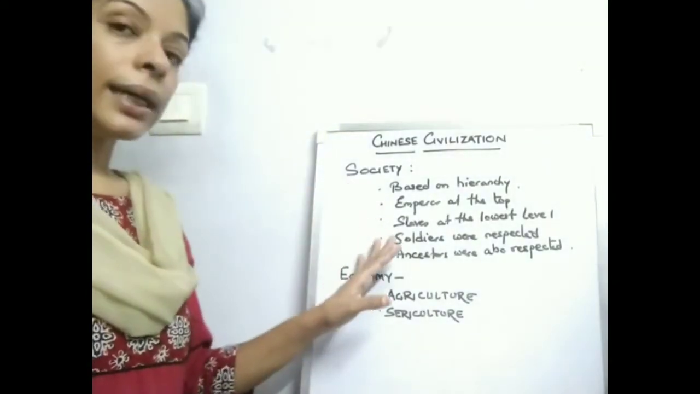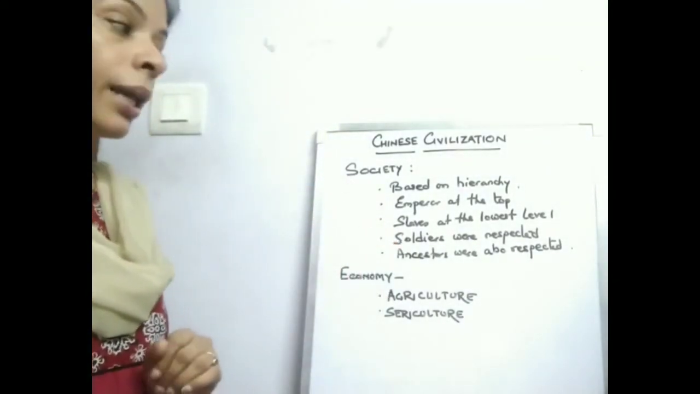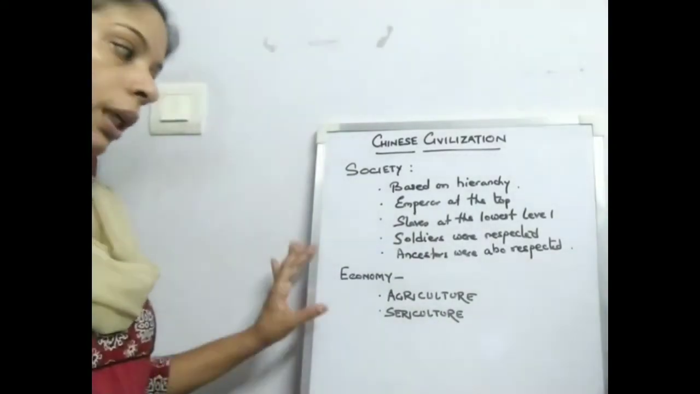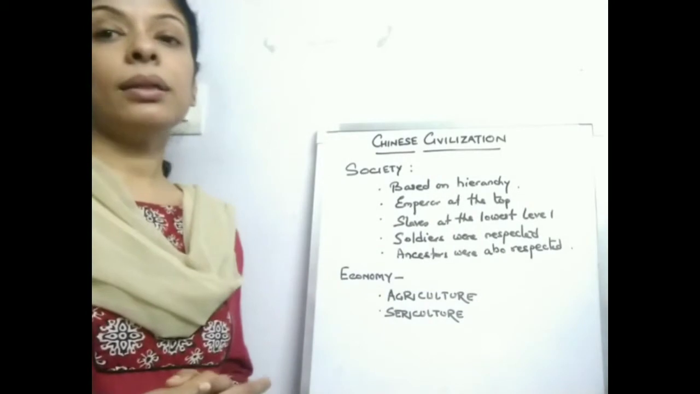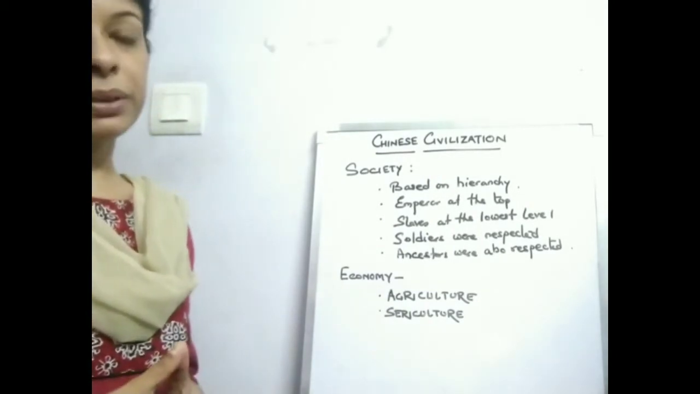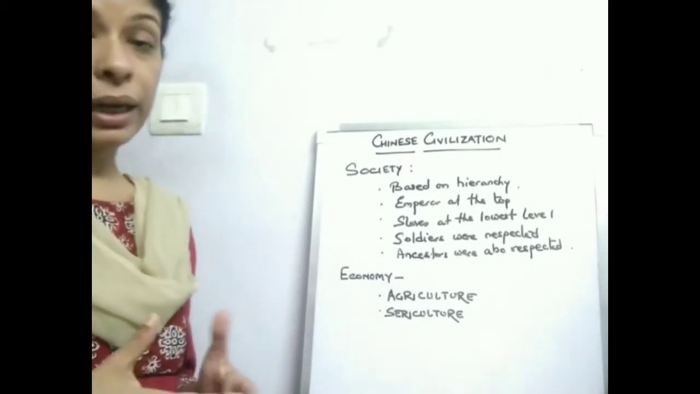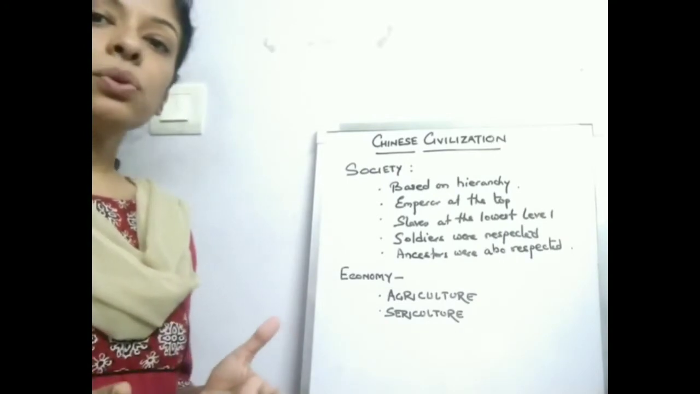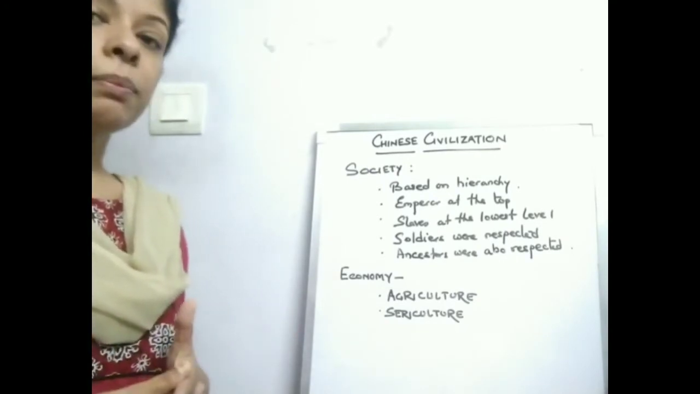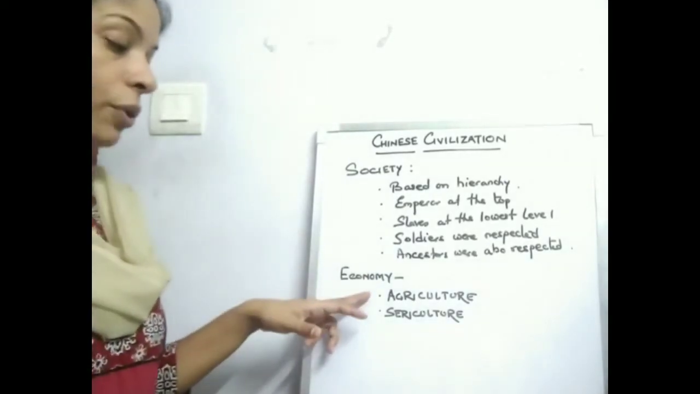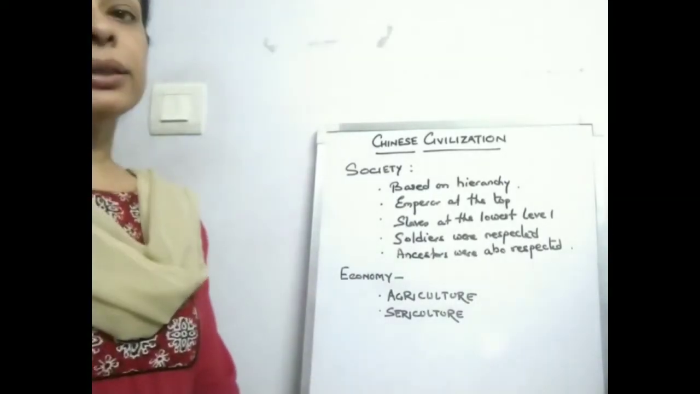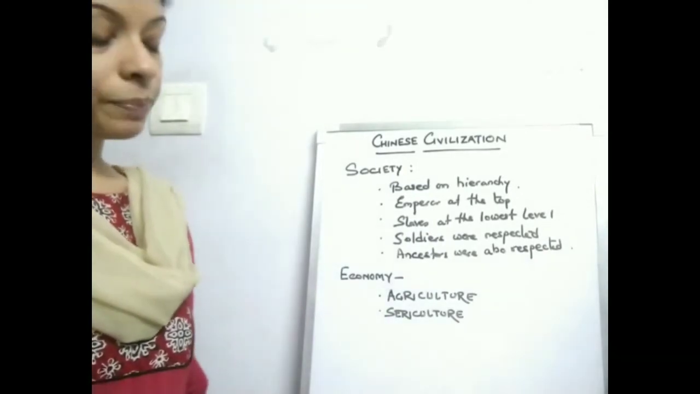So that was the society that we find in China. Next we come to the economy. Now what is economy? You know that economy means the different occupations that the people had, the livelihood that the people had. What was their source of earning? What were the occupations that the people carried on? If we look at the economy, then we find there was agriculture, sericulture, art and craft, and trade.